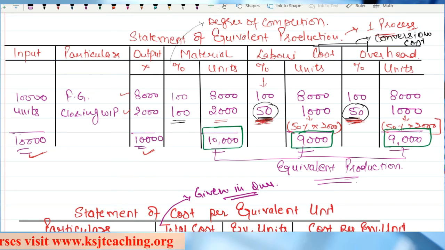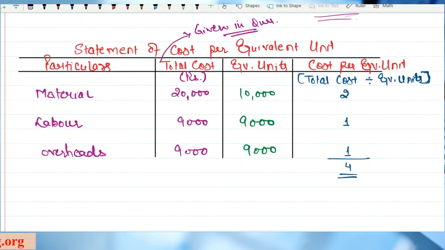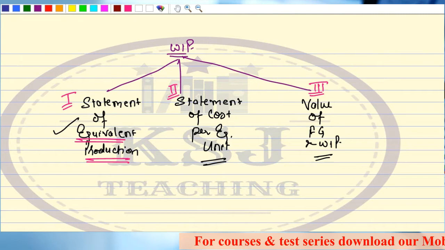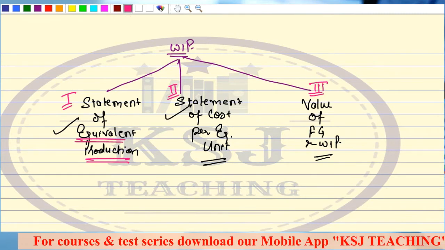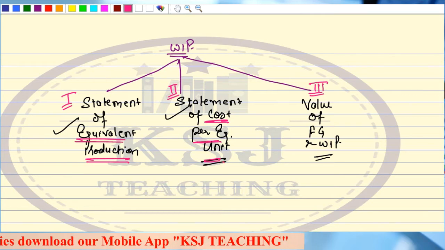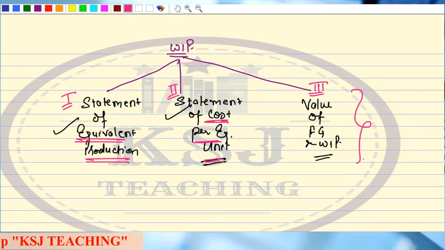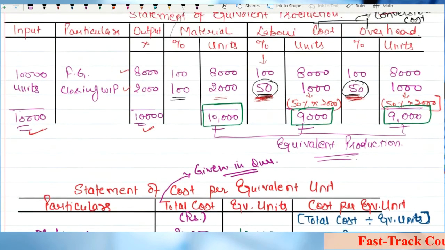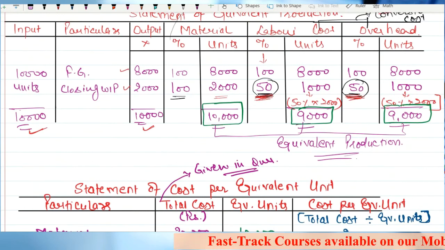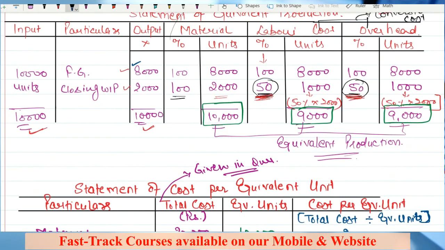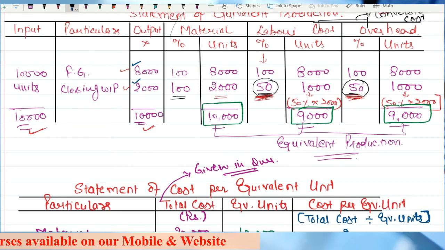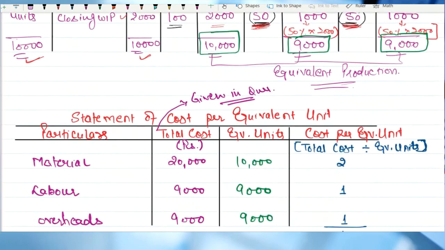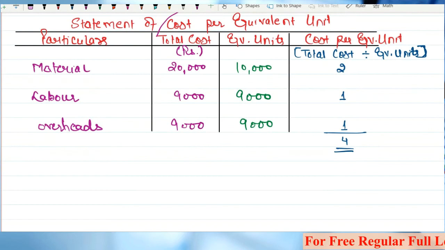So this is my statement of cost per equivalent unit. Any doubts in this point? So that means we are done with this second part, that is statement of cost per equivalent unit. Now this part, value of FG and WIP. Now he says that you have calculated the cost per unit. Now tell me the cost for the number of completed units, that is FG, that is 8,000, and the total cost for the WIP, that is 2,000 units. You have to tell the cost for that. Okay, let's see that.